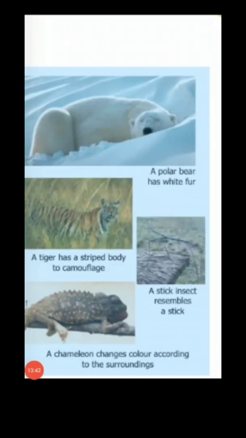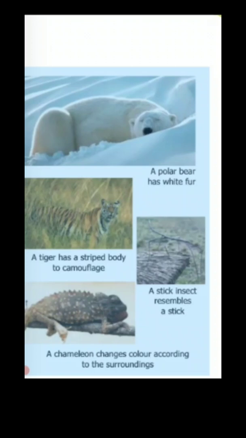Dear students, now we will study adaptations for protection. Animals are hunted and eaten by other animals, so they need protection from their enemies in their surroundings. Animals adapt to protect themselves from their enemies in the following ways. Number 1, camouflaging. The color and shape of some animals like zebras, leaf insects and grasshoppers are such that they can merge with the surroundings.